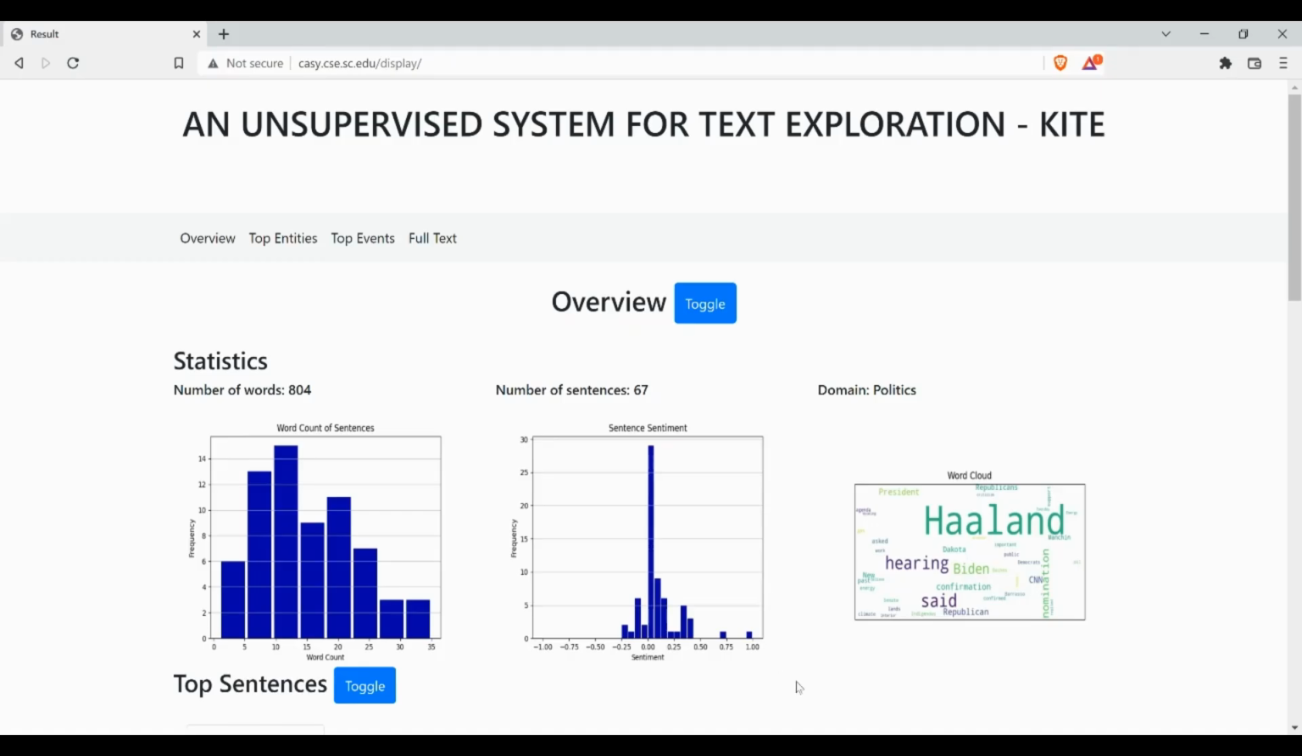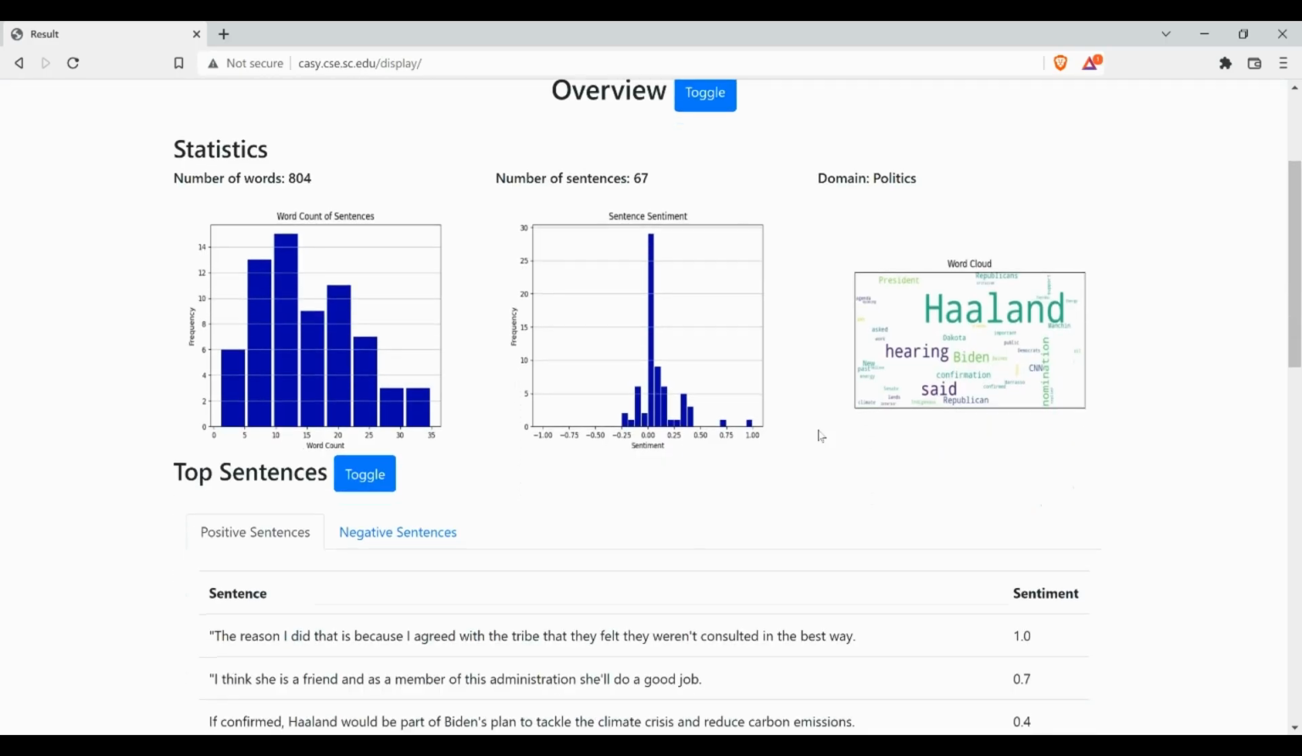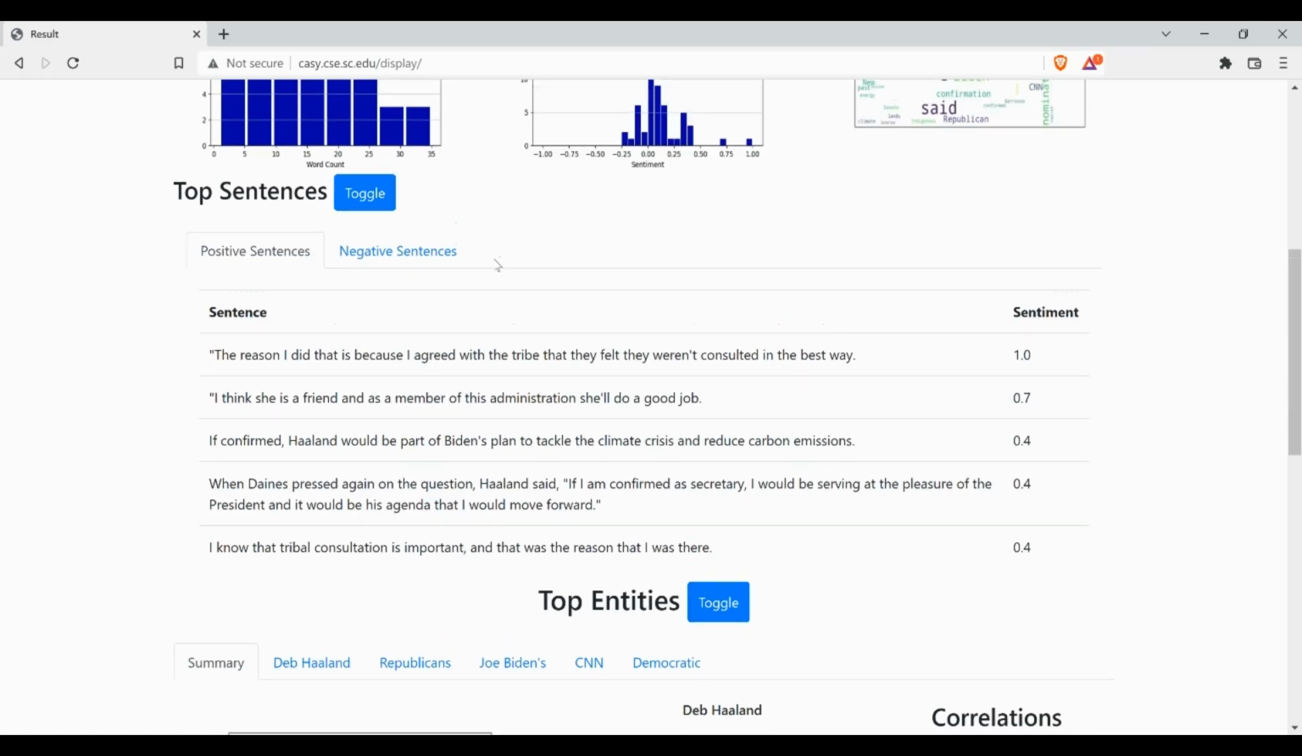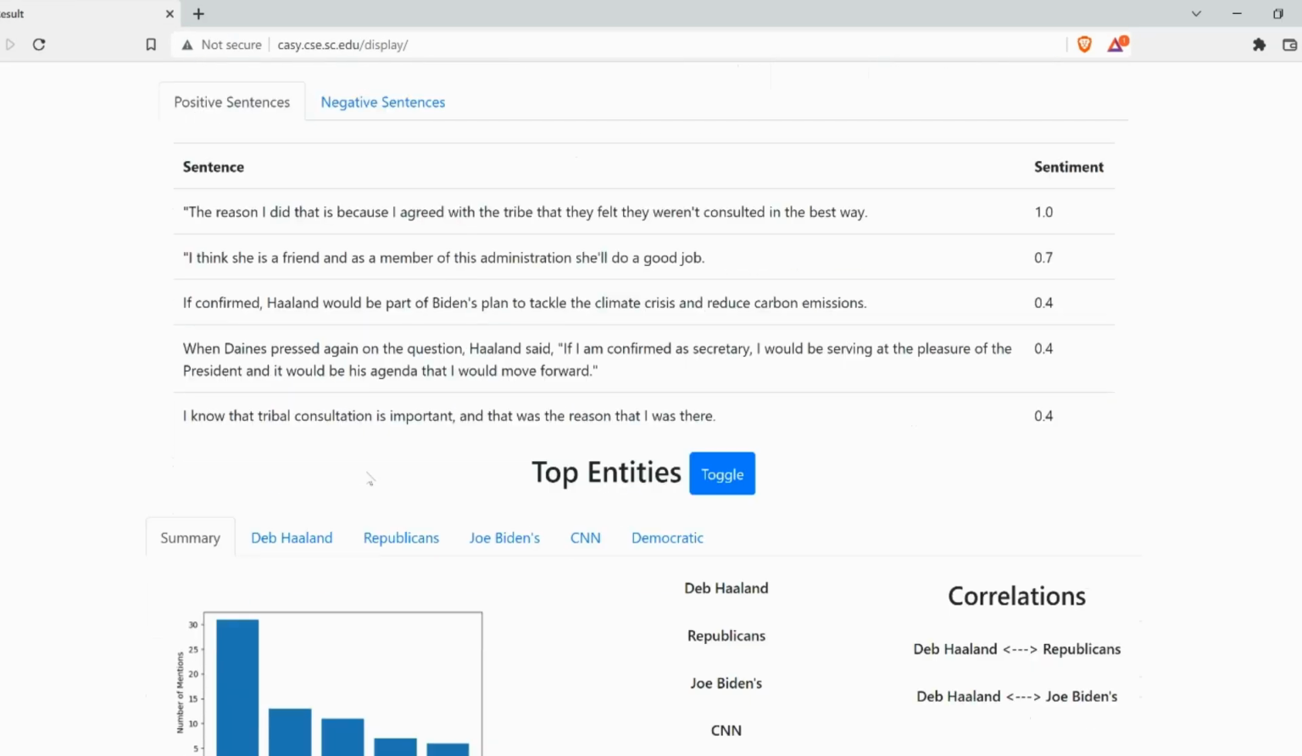As we can see, the first section of the output, Overview, is visible where the domain of the document has correctly been identified as politics. We can also see the basic word statistics and the word cloud for the entire document. We then move on to Top Sentences, which displays the top 5 positive and negative sentiment sentences.